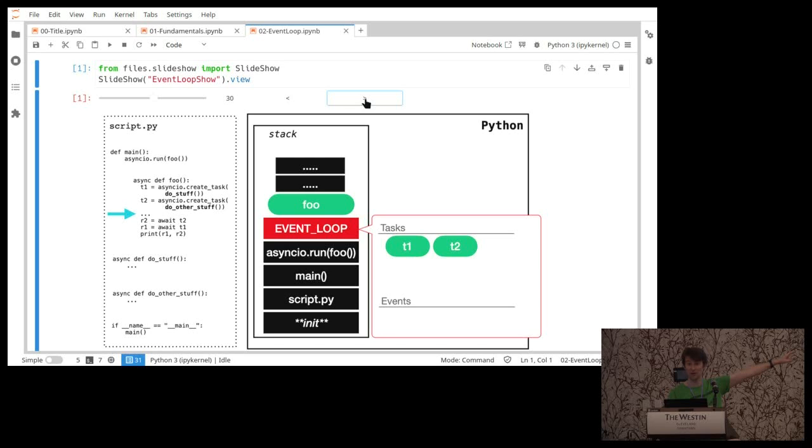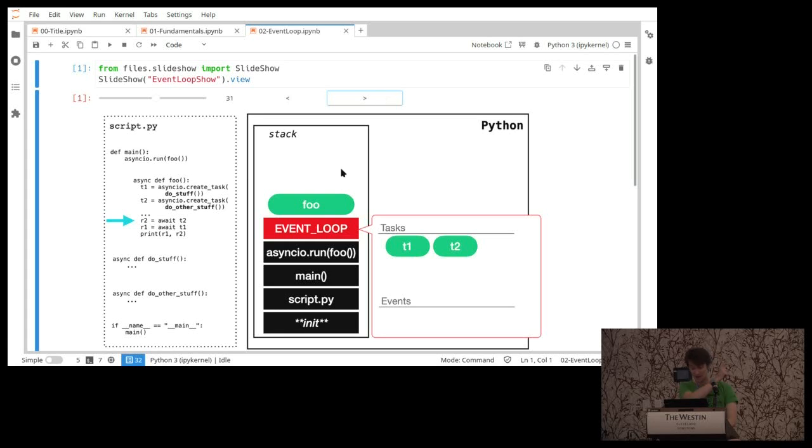Tasks 1 and 2 cannot run. They don't start. It's not like multi-threading where you're executing anything up until you hit a pause point, what I call a pause point, that await. Foo is just doing whatever it is. So if you think you're running in parallel because you've created these tasks, they never got a chance to even start running until you hit this await.